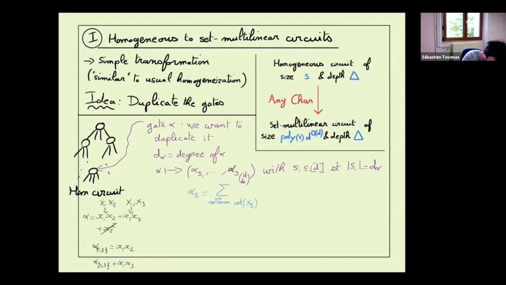This polynomial is equal to the sum of these monomials with their coefficients, where the coefficients are those already in M, meaning the coefficient of monomial M in alpha. For alpha S1, the coefficient of this monomial will be 1, and for alpha S, the coefficient will correspond to the one here. And so we just show by induction that we can do it.